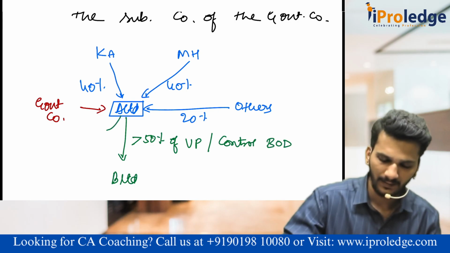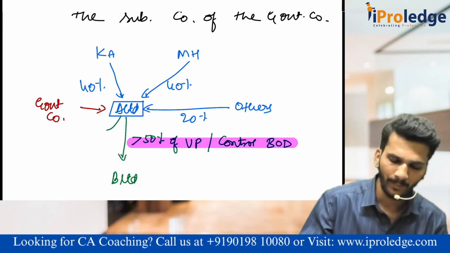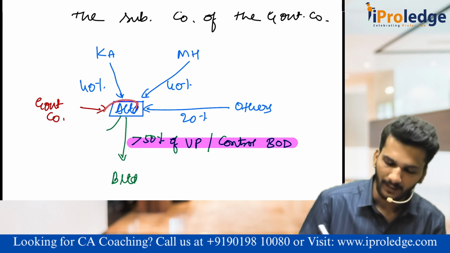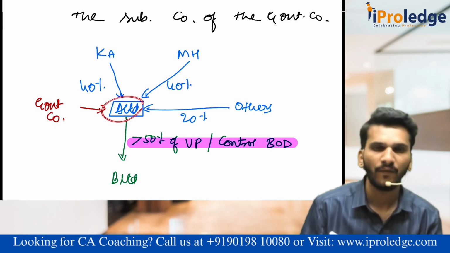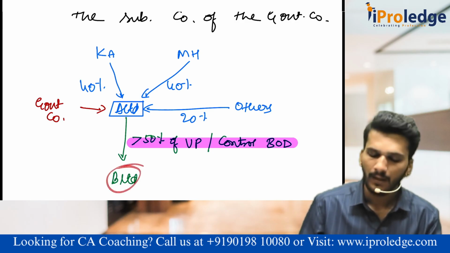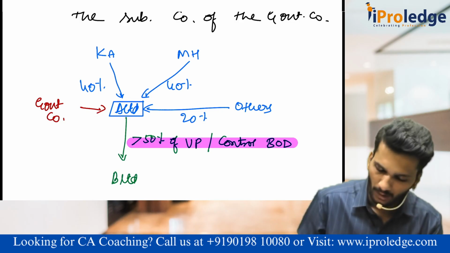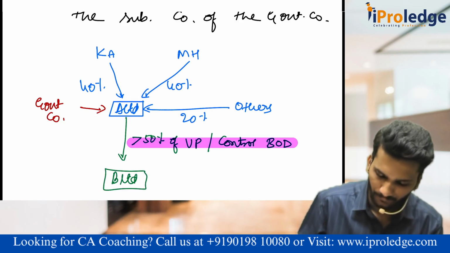Sir, what is this thing? Don't worry, we will discuss in a minute. First, you understand. More than 50% is held by A Limited. Consider 50.1% in B Limited, and A Limited is a government company. Now B Limited also will be called a government company.